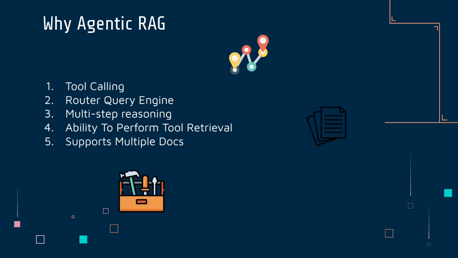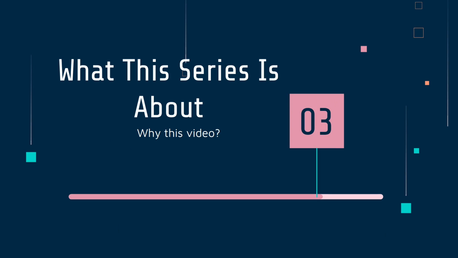Agentic RAG system also enables us to perform RAG over multiple documents. You can have hundreds of documents, hundreds of sources where you're getting information from: API calls, PDF documents, Word documents, text documents, you name it. Agentic RAG system does better compared to traditional RAG system. Again, you can also do the same thing in a traditional RAG system, but it has some limitations that we'll look at later on in the series. It also supports multiple documents and has the ability to perform tool retrieval. We'll look at tool retrieval, which is a really cool concept in agentic AI. So let's move on to the next slide.